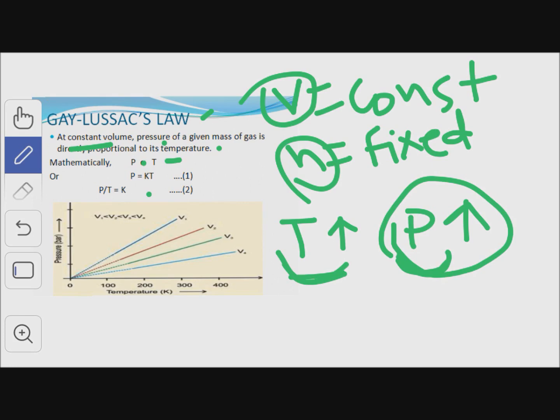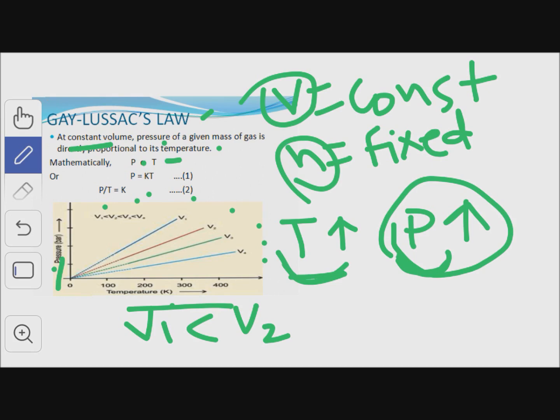Here we take the graph in which pressure is plotted against the temperature. When we increase the temperature, pressure of the gas also increases when the volume is kept constant. These are the graphs at different volumes of the gas, and here V1 is greater than V2. According to this equation, P by T is equal to K, or P is equal to KT.